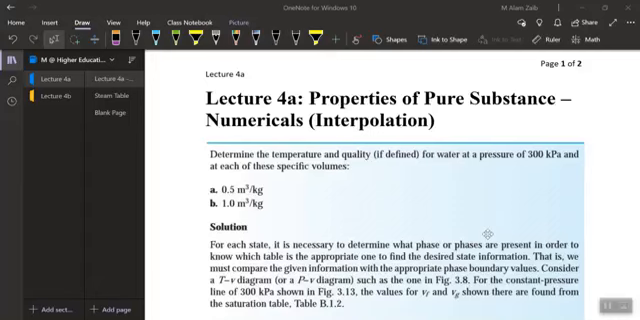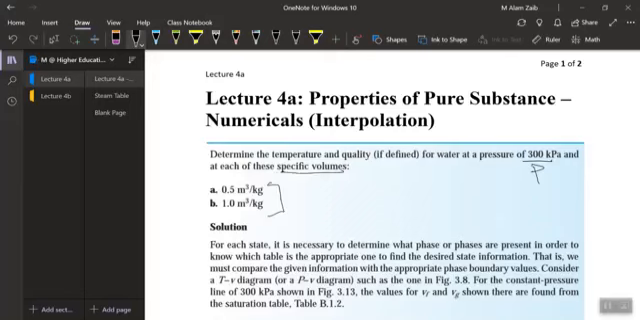Today we'll also be introducing one of the new concepts, which is called interpolation. What is interpolation? Let's read out the question first. The question here: determine the temperature and quality, if defined, for water at the pressure of 300 kPa and each of the following volumes. So we have been given two different properties. One is the pressure and one is the specific volume.